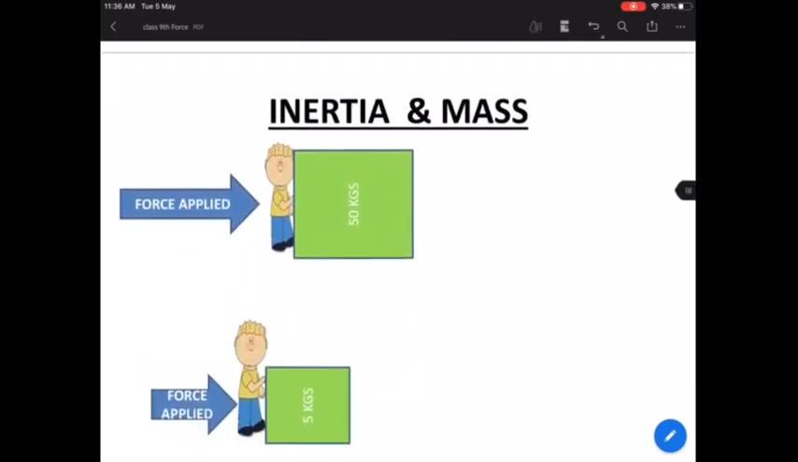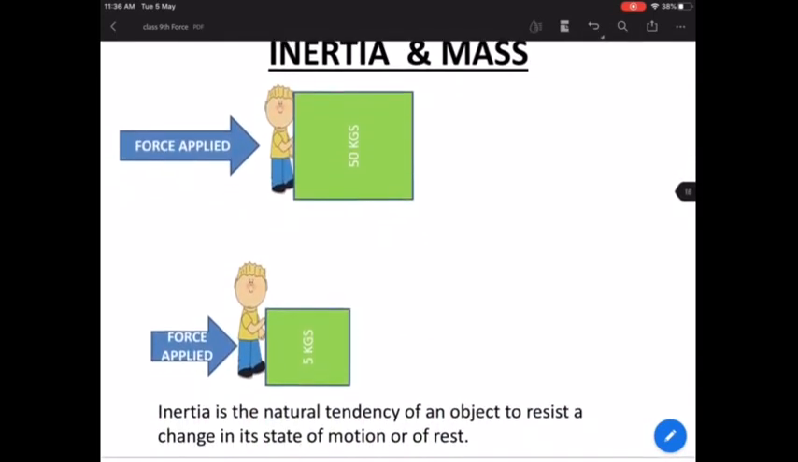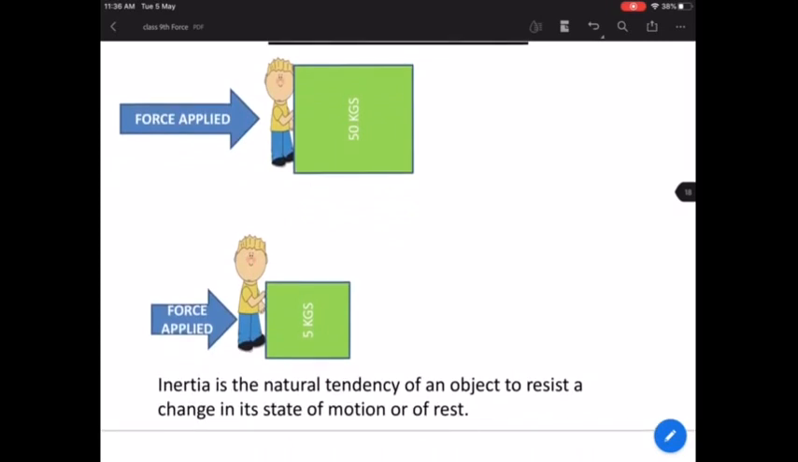So I'm sure that you understood what mass is. Now again, look at this example. Suppose you're trying to push an object. There's one more thing: whichever has more mass, it will be very difficult to push that object. So take this 50 kg mass and this 5 kg mass. Because the 50 kg mass will have more inertia, it is very difficult to push that 50 kg mass. What does it mean?